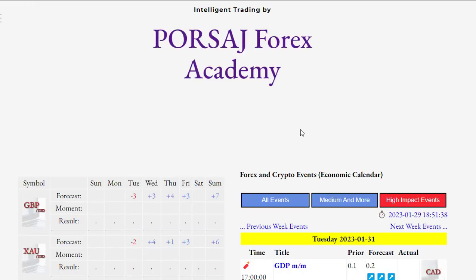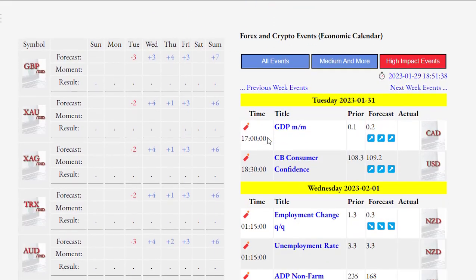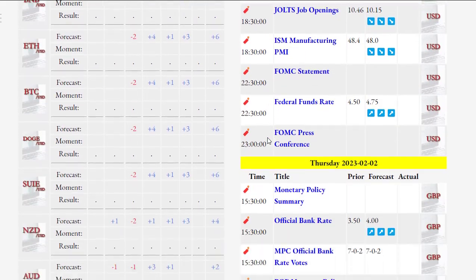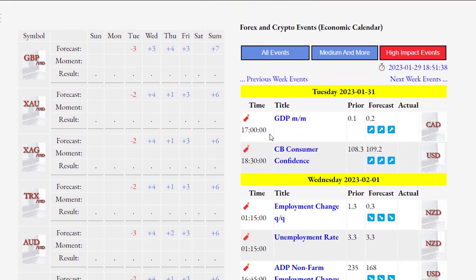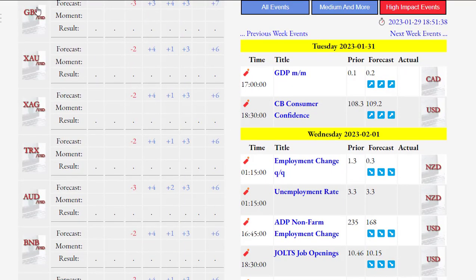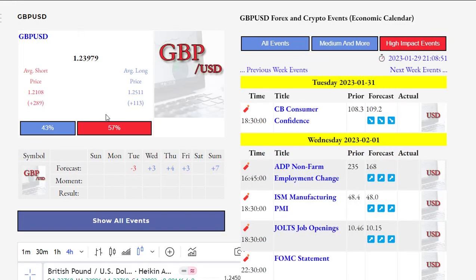According to the past and future economic news and the summary done so far, we take a look at some currency pairs. First, we analyze the British pound against the US dollar. As you can see, we expect negative news on Tuesday and positive economic news in the following days.